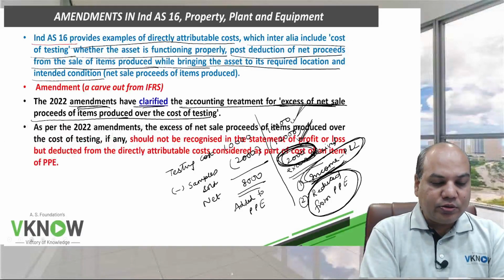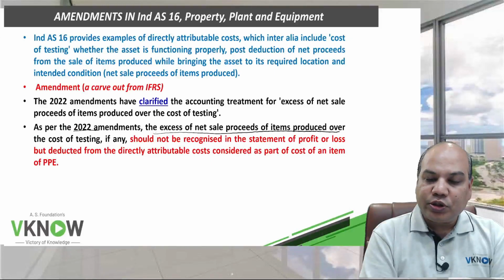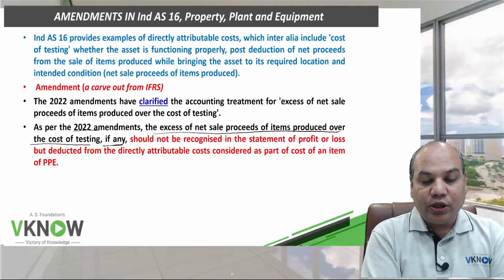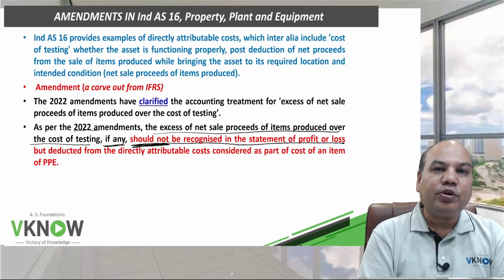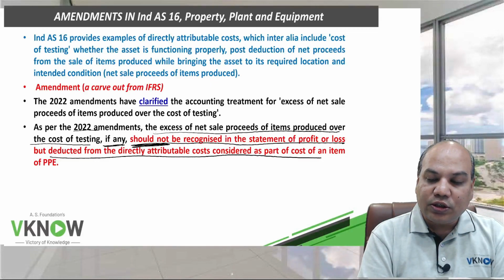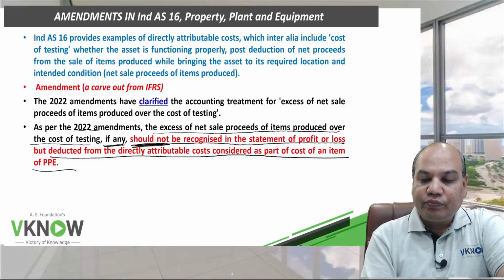As per the 2022 amendments, this excess of net sale proceeds of items produced over the cost of testing, if any, underline or remember, should not be recognized in the statement of profit and loss, but deducted from the cost considered as a part of cost of an item of PPE.